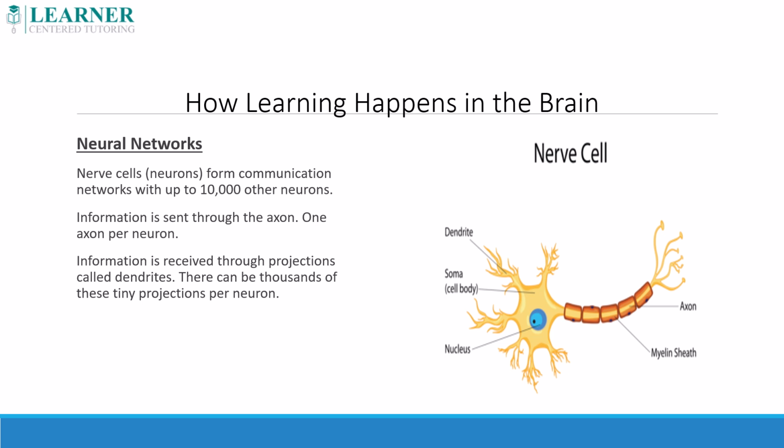As mentioned previously, neurons form communication networks with up to 10,000 other neurons. Communication occurs when a neuron is stimulated and fires an electrochemical signal called an action potential down its axon. There is one axon per neuron. Information is received through tiny projections called dendrites. There can be thousands of these tiny projections per neuron.